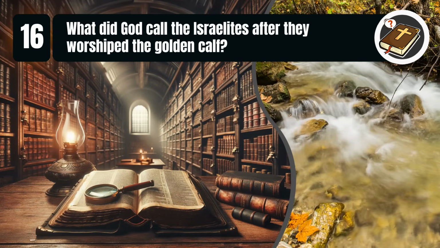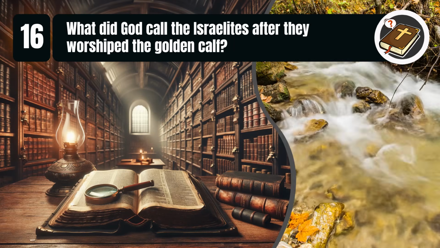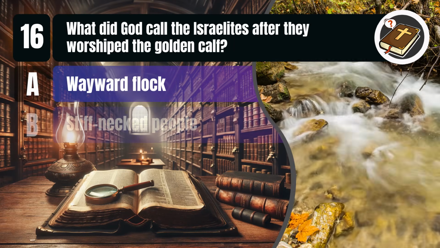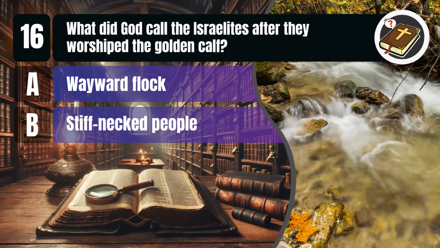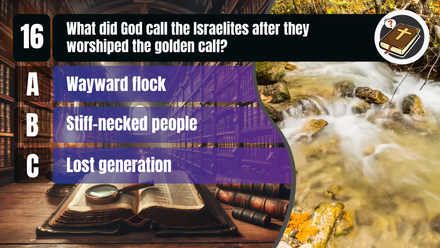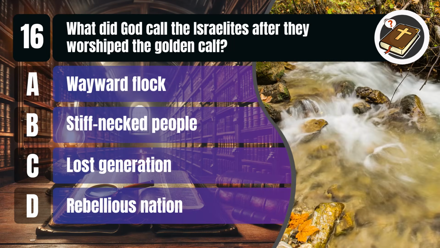Question 16. What did God call the Israelites after they worshiped the golden calf? A, wayward flock. B, stiff-necked people. C, lost generation. D, rebellious nation. You get 10 seconds.